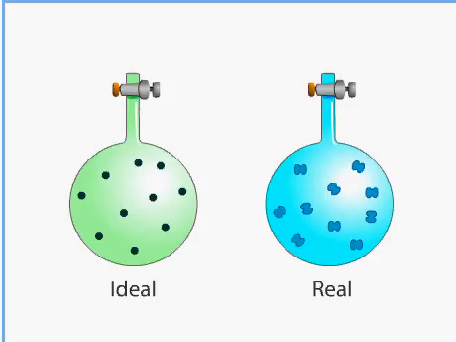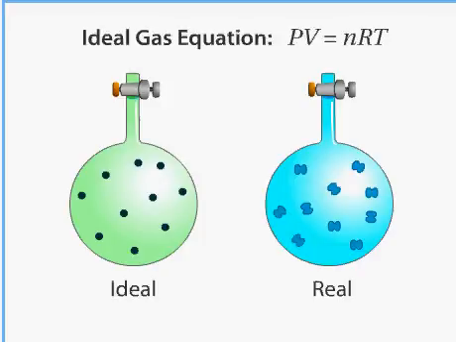Comparing real and ideal gases. An ideal gas is an imaginary gas whose particles are infinitely small and do not interact with each other. A real gas is a gas that does not behave completely like a hypothetical ideal gas because of the interactions between the gas molecules. An ideal gas behaves as described by the ideal gas equation PV equals nRT.